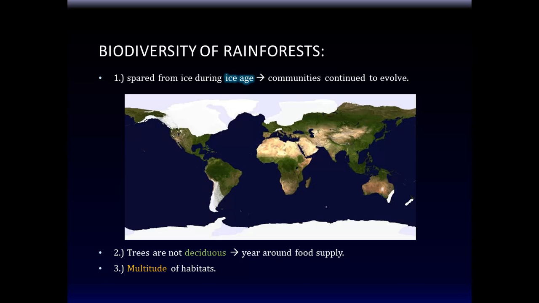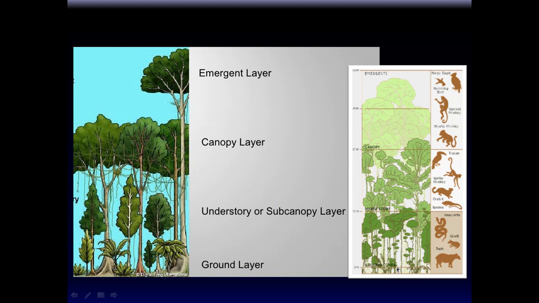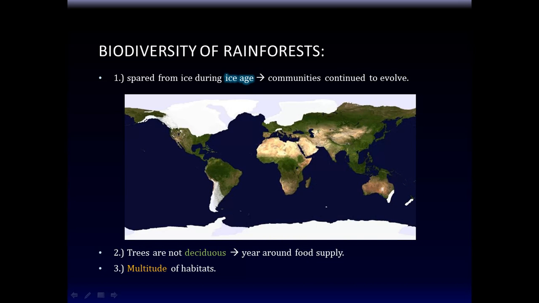And the third reason is they have a multitude of habitats. If you recall, a habitat is a geographic area where the animal lives out its life. What does that mean? If you look at this picture, you will say, okay, that's a tropical rainforest area. But this is actually more like four tropical rainforest areas, because this is one habitat. It's like one community, one city, and on top is another city, on top of another city, on top of another city. In other words, there are different communities here, here, here, and here. That's what we mean by multitude of habitats in the same area.